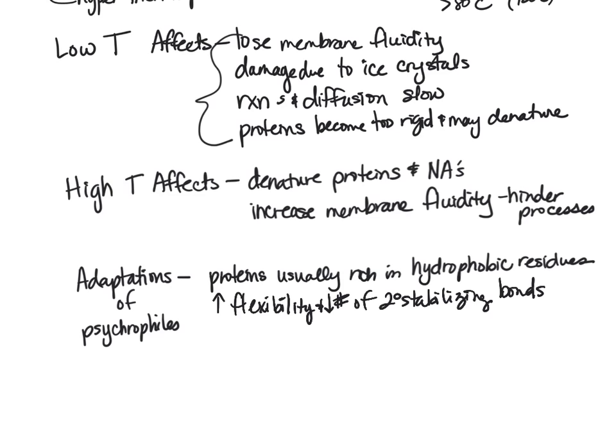It's not going to adjust the function of the protein, but we're just taking away some of those additional bonds so that it can be a little bit more fluid, so that when it is in lower temperatures, it is not going to become too solid to be functional anymore. We also see antifreeze proteins in some of these organisms. What this does is it decreases the freezing point of the cytoplasm.